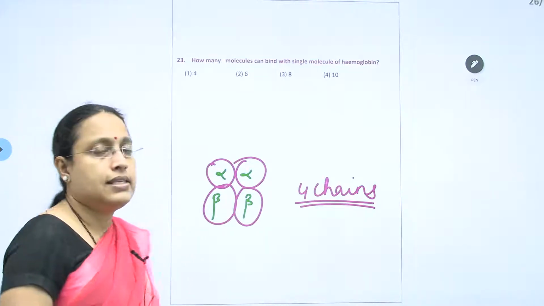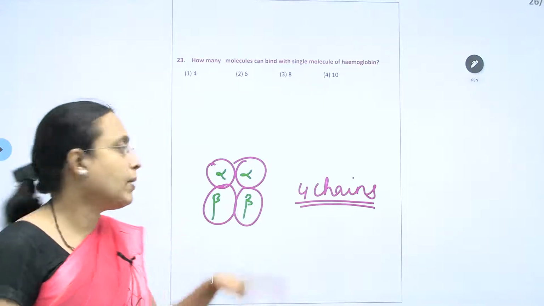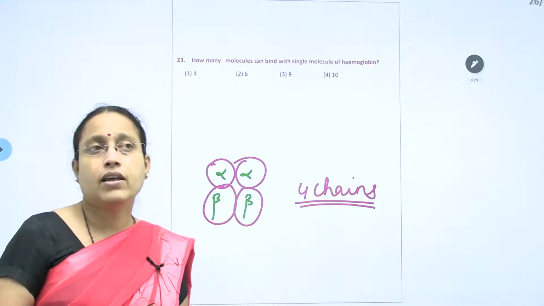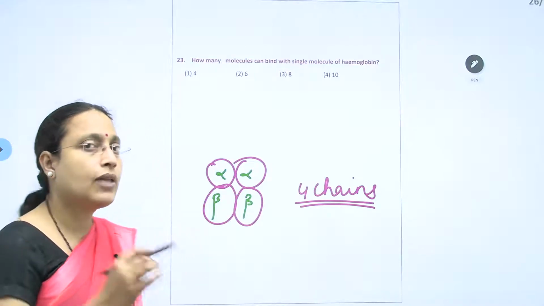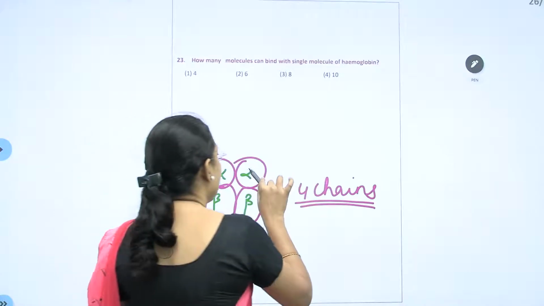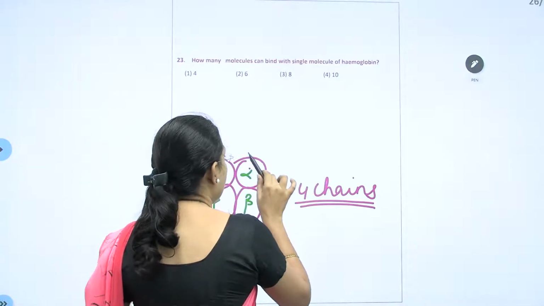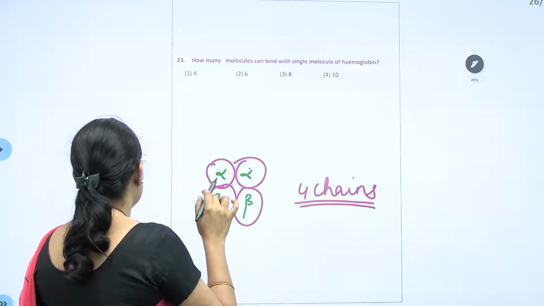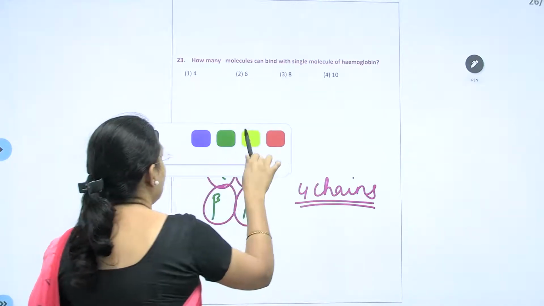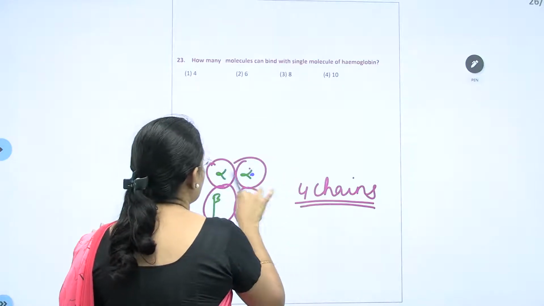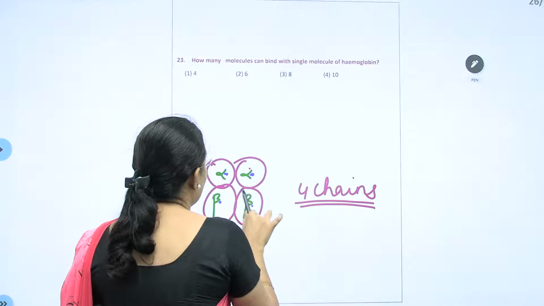And it has a non-protein part inside it called the porphyrin ring. At the center of it will be an iron ion, here at the center.